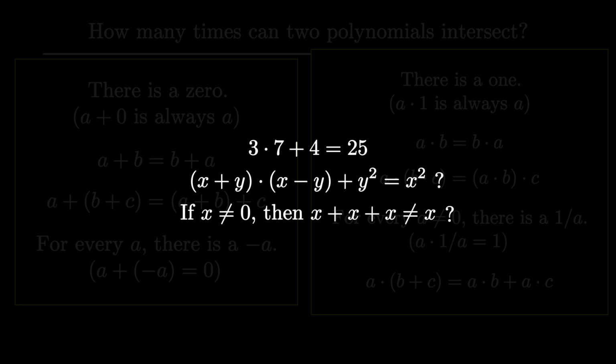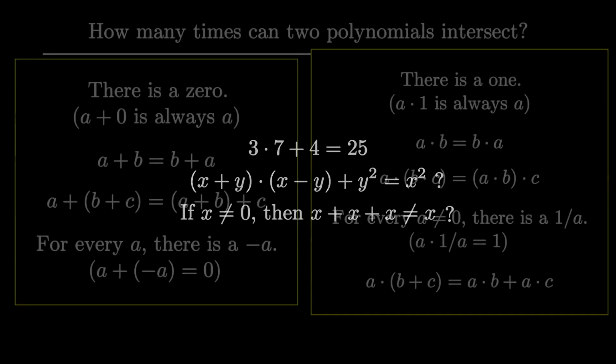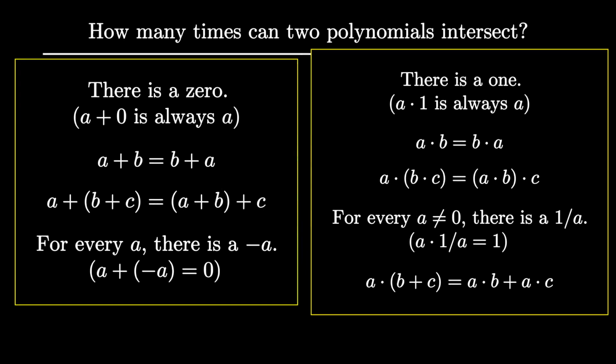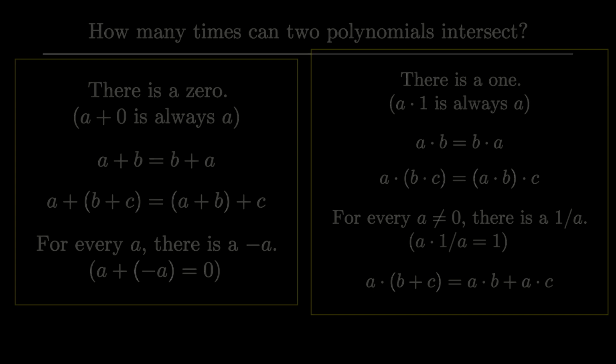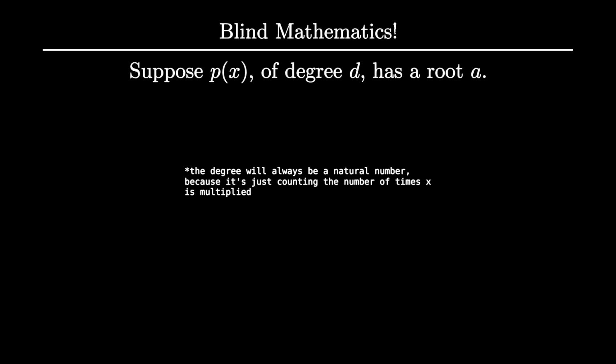All that we know, the only way in which we're not entirely blind, is that the number system satisfies these properties. So just using these properties shown here, we need to prove that a degree d polynomial will have at most d roots. We are going to have so much fun. Okay, so we have that some number a is a root of a degree d polynomial, p of x. We have no idea what kind of number a is. All we know is that p of a is equal to 0.